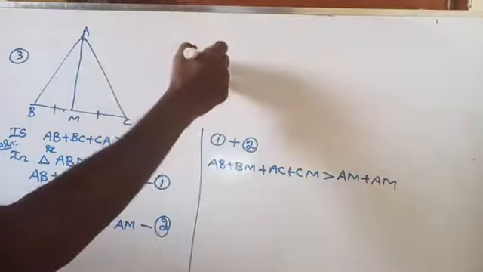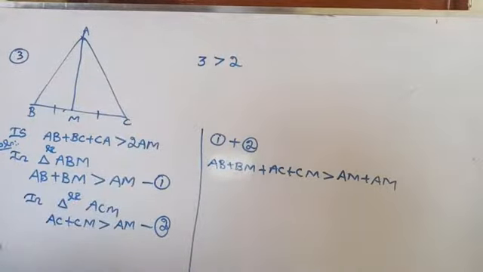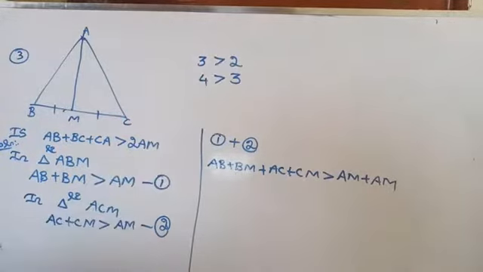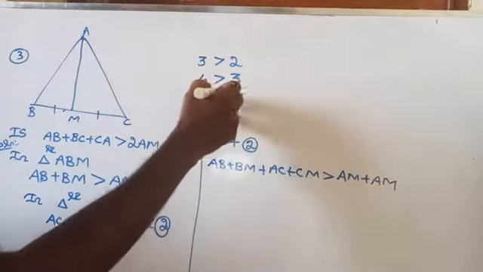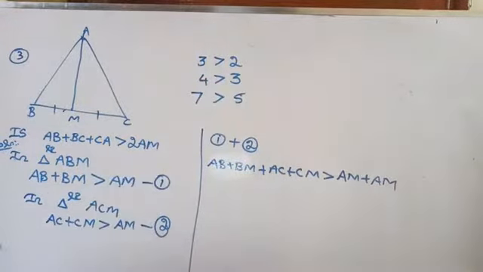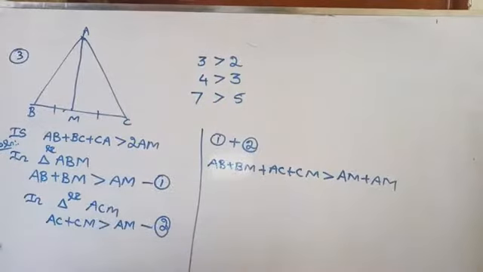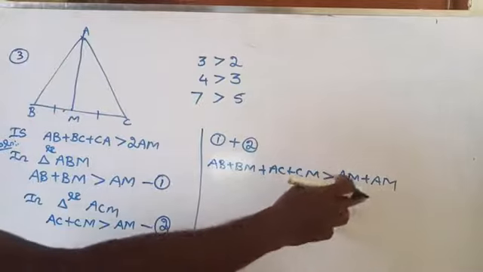Suppose 3 is greater than 2, and 4 is greater than 3. Adding these, 3 plus 4 is 7 and 2 plus 3 is 5, and 7 is also greater than 5. So we can add these two inequalities; the inequality will not change. So AB plus BM plus AC plus CM is greater than AM plus AM.